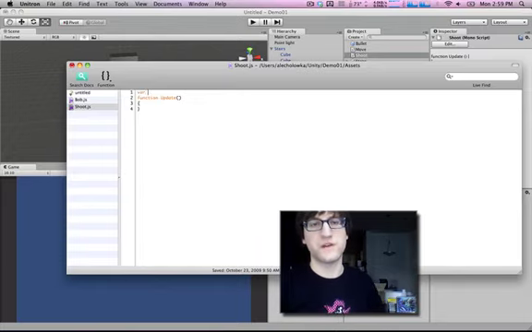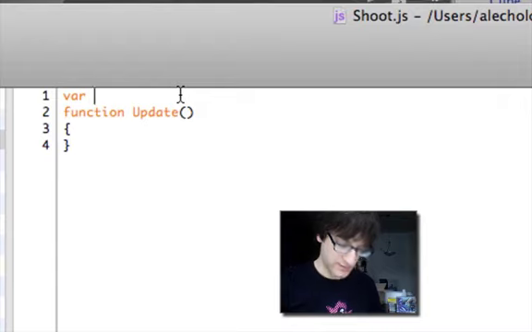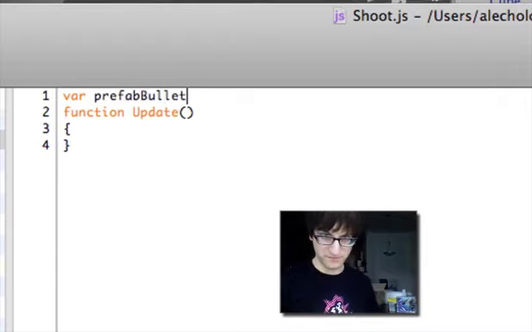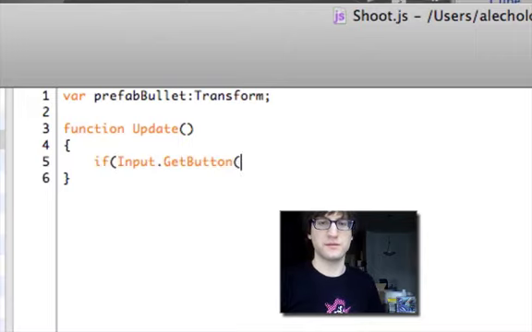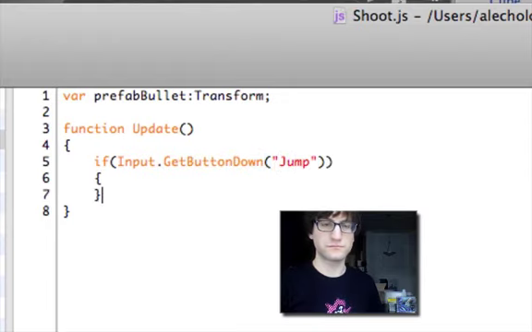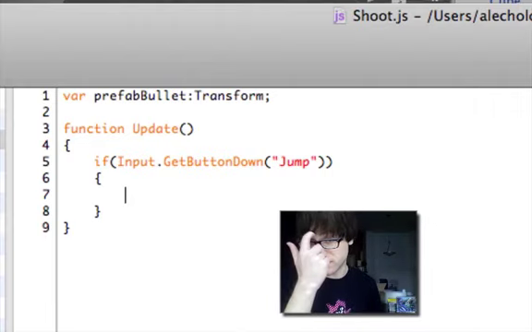Now what we're going to do is create a variable, and this variable is going to be a link to the prefab that we want. So we'll call it bullet prefab. Actually, let's call it prefab bullet. And it's going to be of type transform. Input dot get button down jump. I'm going to use jump because it's bound to space by default.